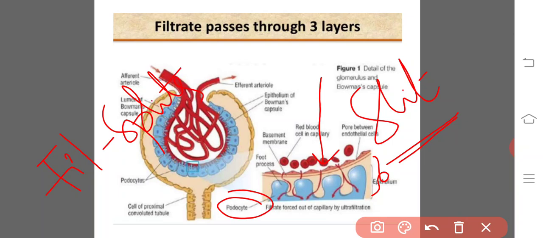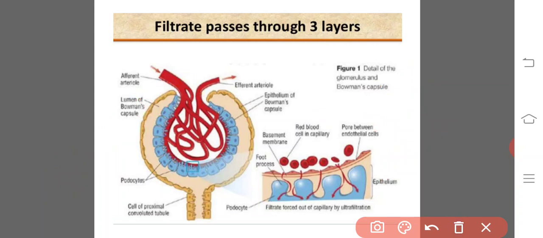The fluid which entered into the lumen of Bowman's capsule is known as the filtrate, ultrafiltrate. Otherwise also known as the primary urine, or glomerular filtrate, or nephric filtrate. The ultrafiltrate which reached the lumen of Bowman's capsule looks like the plasma of the blood, but the plasma proteins are absent.